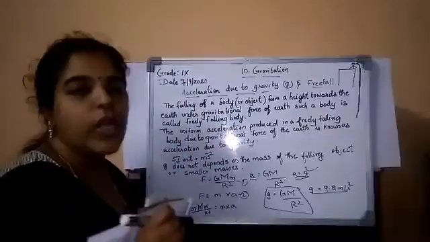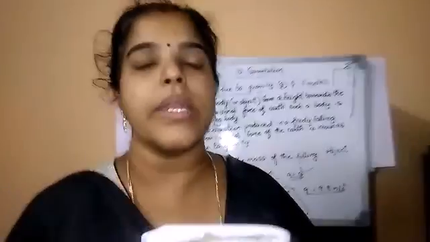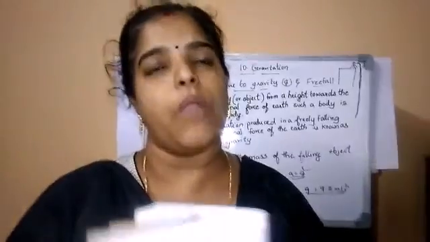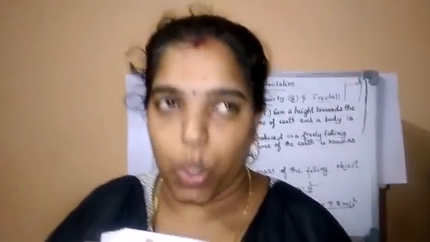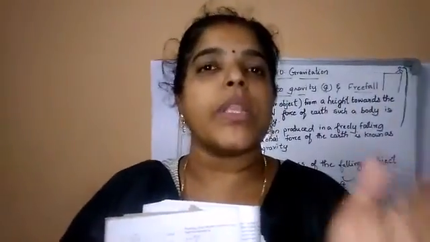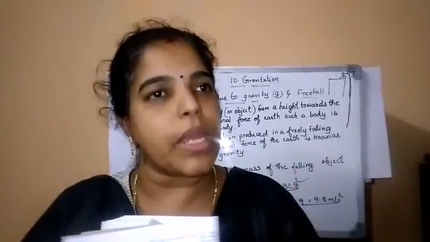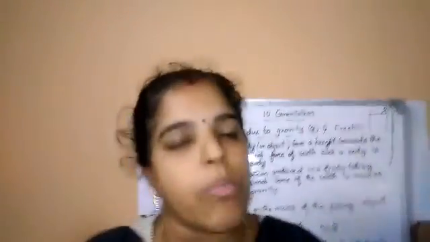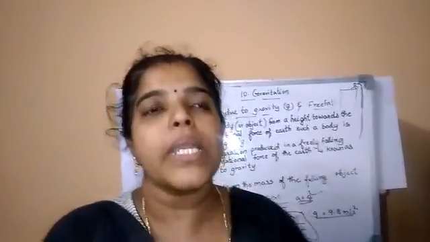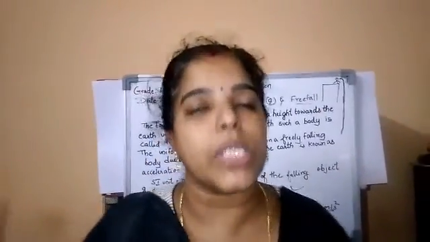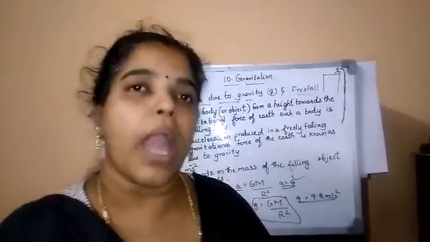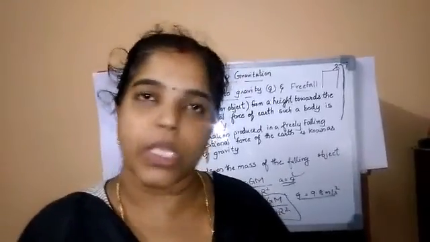If you want to draw a circle, how will you draw it? In your mathematics, you learned how to draw a circle with the help of a radius. If they give a 3 centimeter radius, you draw a circle of 3 centimeter radius. If you draw it, both circles will be the same. But here the radius is not the same everywhere. So R is not the same at all places of its surface.